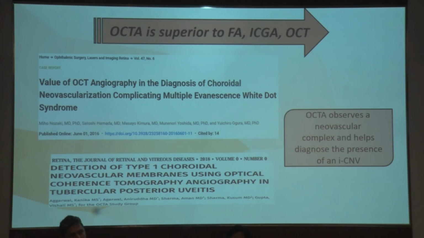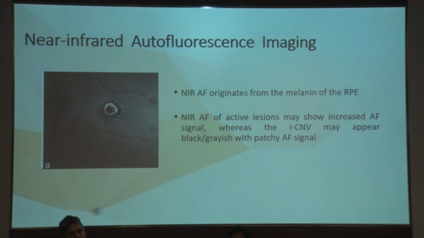So OCT angiography has proven superior to FA, ICG and OCT in most of the studies. So whenever you find this complicated case of inflammation of the posterior uveal tract associated with CNVM, don't shy away from ordering an OCT angiography.